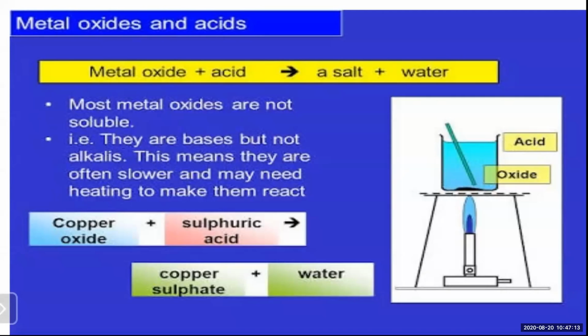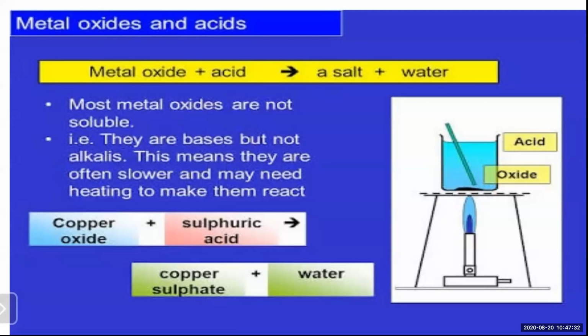They don't dissolve in water. They are bases, but not alkalis, because alkalis dissolve completely in water. Alkalis are strong bases.